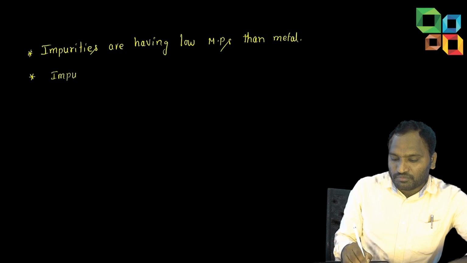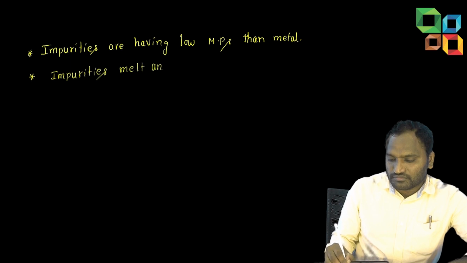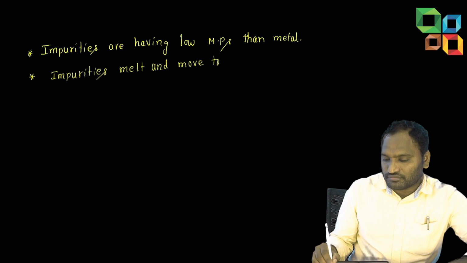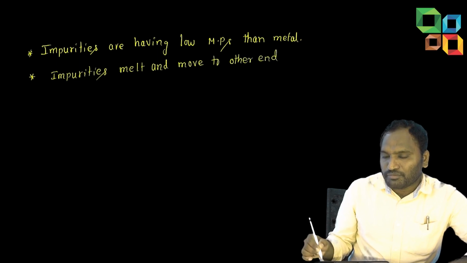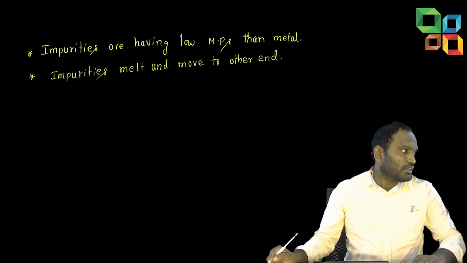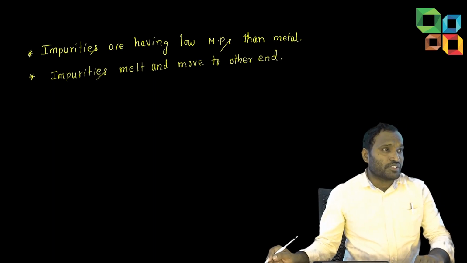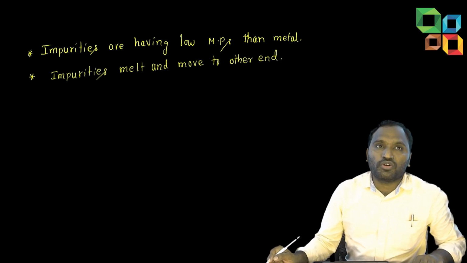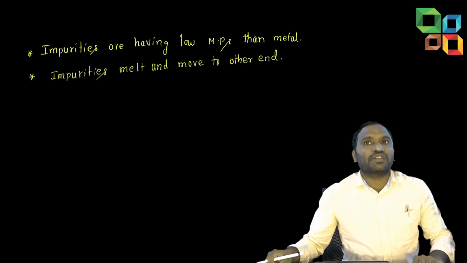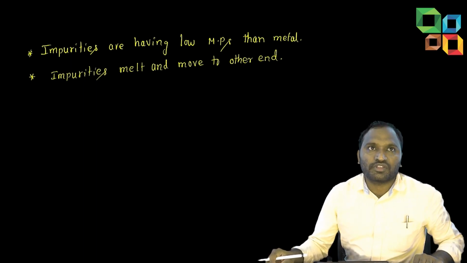On heating, impurities melt and move to the other end, and the metal crystallizes over there. In one competitive examination, they asked, among the following, in which process does crystallization take place?